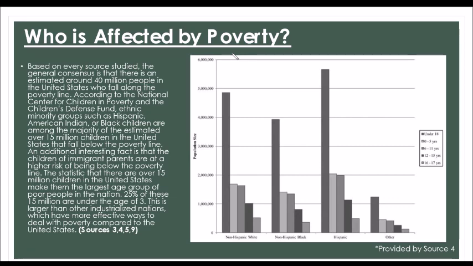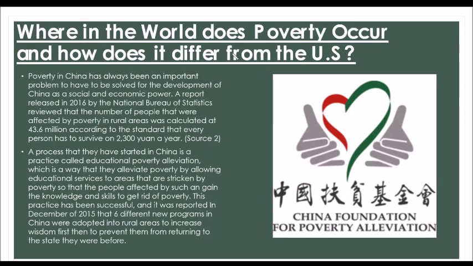An additional interesting fact is that the children of immigrant parents are at a higher risk of being below the poverty line. The statistic that there are over 15 million children in the United States make them the largest age group of poor people in the nation. 25% of these 15 million are under the age of 3. This is larger than other industrialized nations, which have more effective ways to deal with poverty compared to the United States.